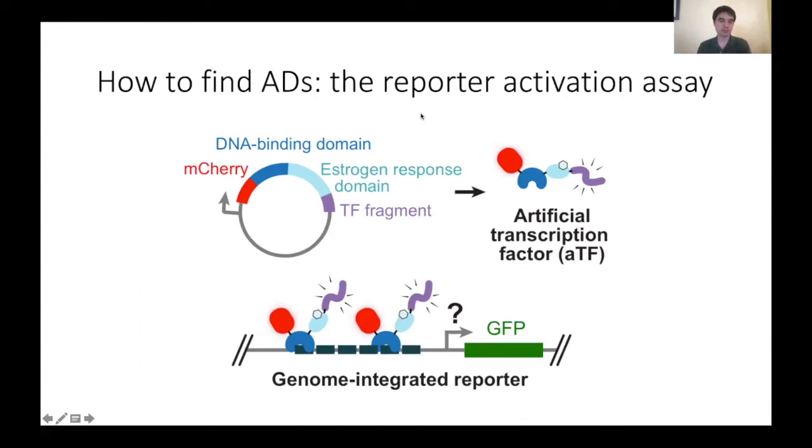So how do you actually find activation domains and measure activation? This is the classic reporter activation assay, where we take an artificial transcription factor, which has a DNA binding domain, which brings this transcription factor upstream of a GFP reporter gene. And this is the signal that the activation we're reading out. And then we take different fragments from transcription factors and clone them in here to this purple segment and ask for different TF fragments, which ones activate this GFP gene. And then we can track the expression of this using an mCherry reporter as well.